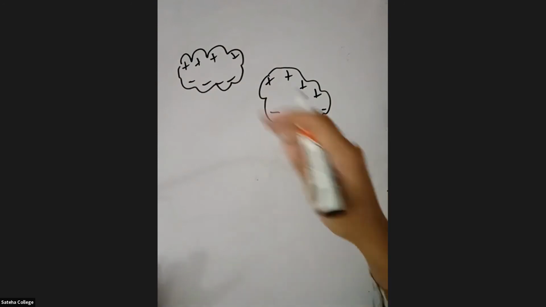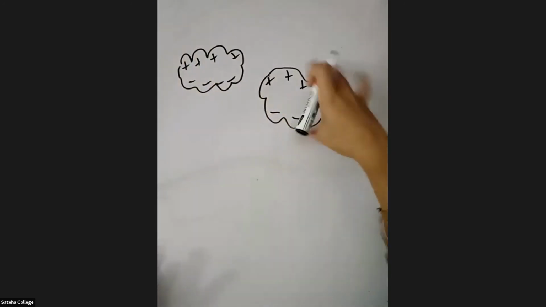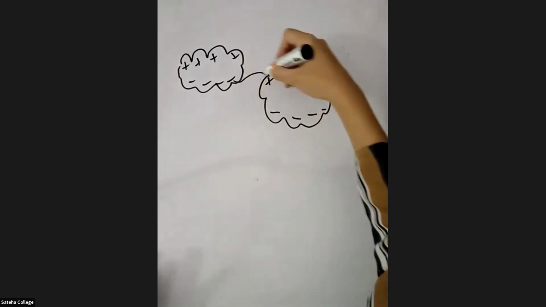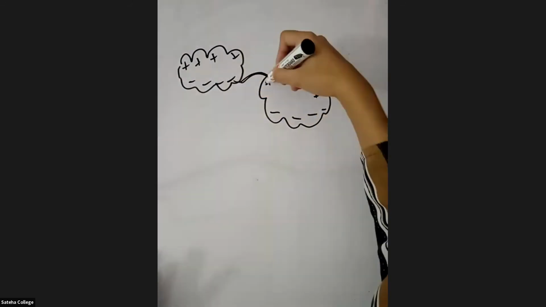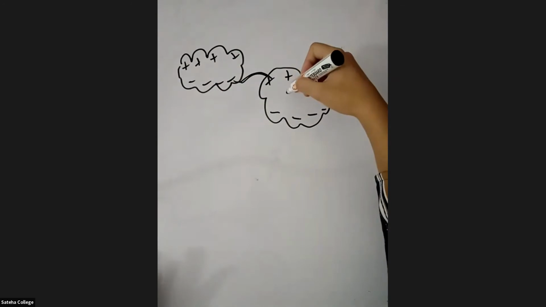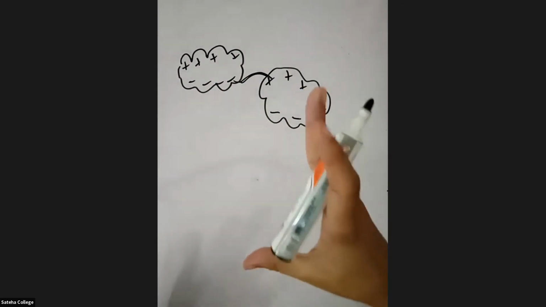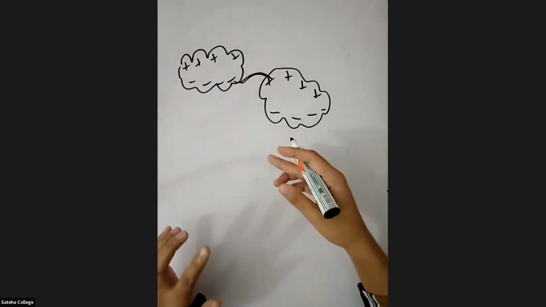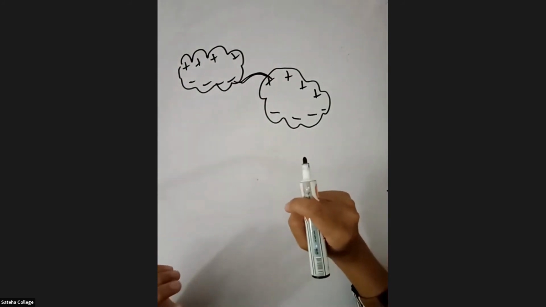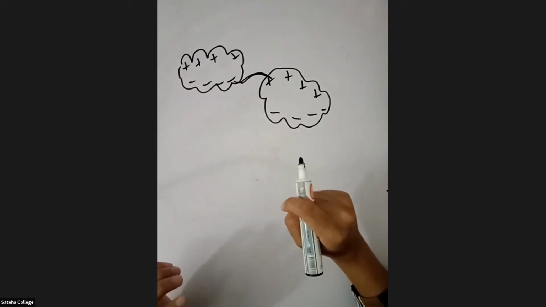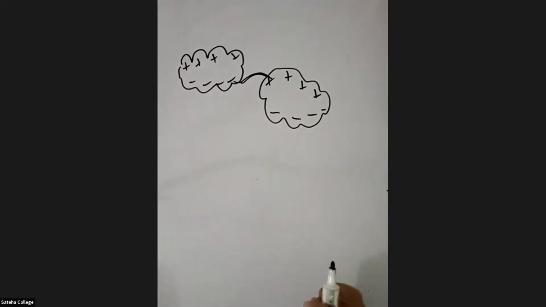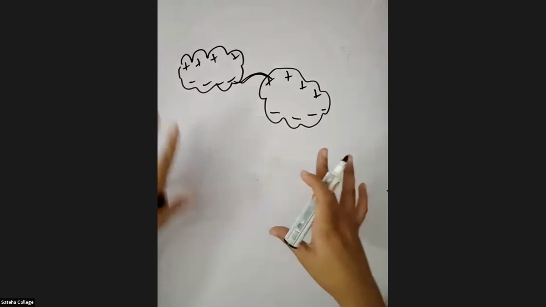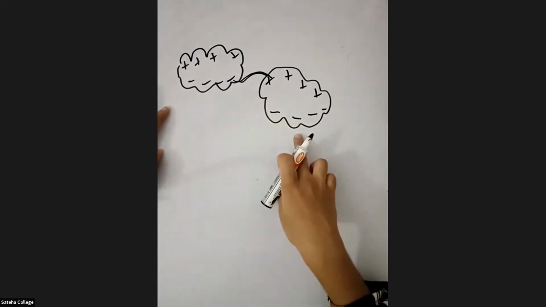So when it occurs from cloud to cloud, the lightning will be like this, from here to here. And then when it is from cloud to air, I didn't explain what is cloud to air, right? Can I know whether you all can hear me and see my board clearly? Okay, thank you. Now listen, students, this is cloud to cloud lightning, right?